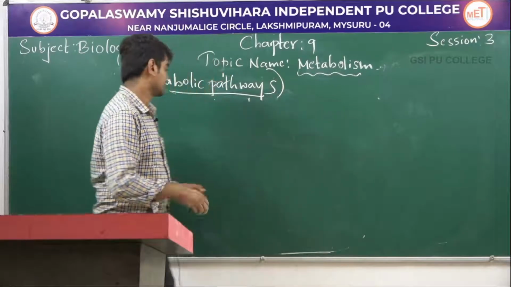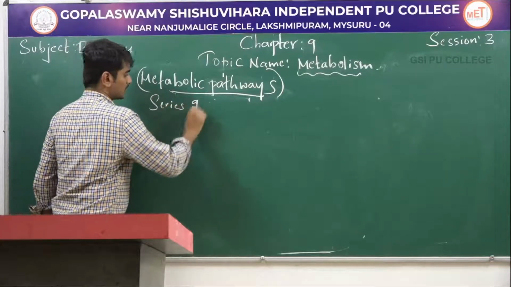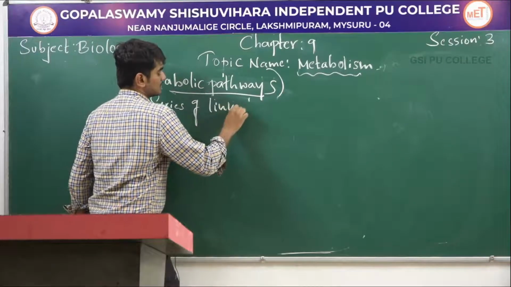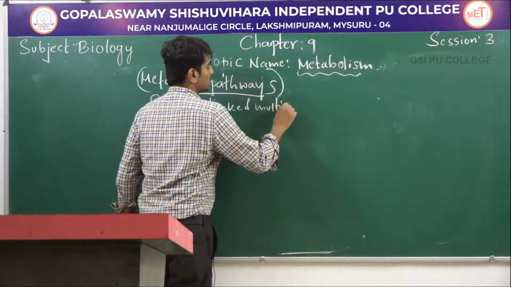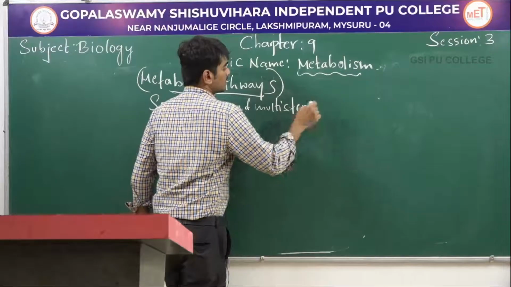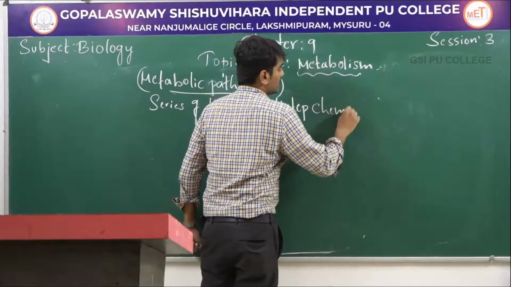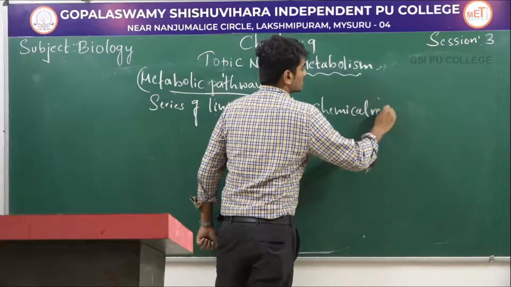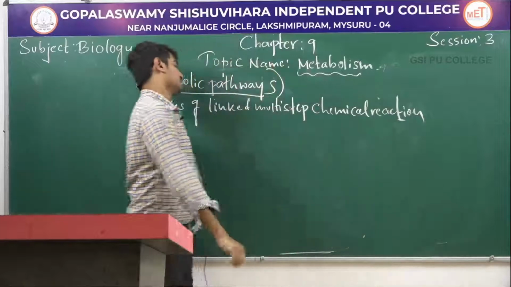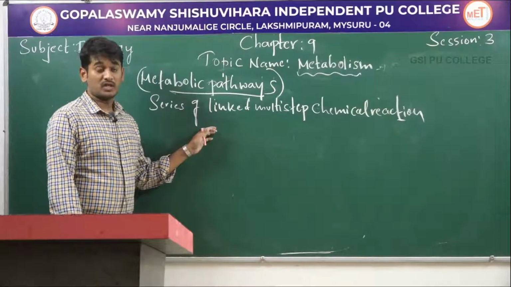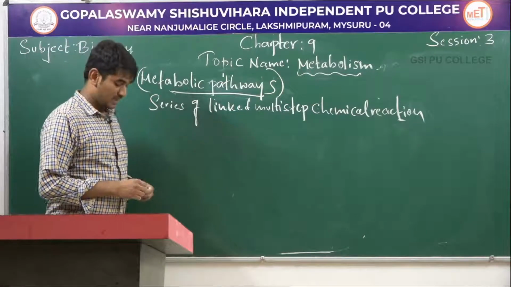So this is called metabolic pathway: a series of linked multi-step chemical reactions. I already said metabolic pathway is similar to automobile traffic in a city.